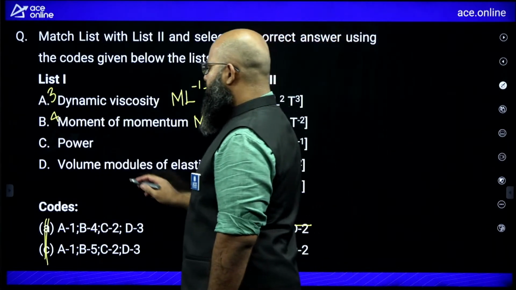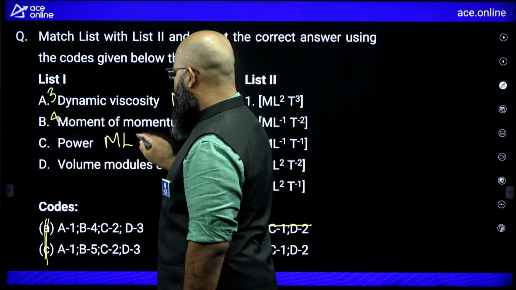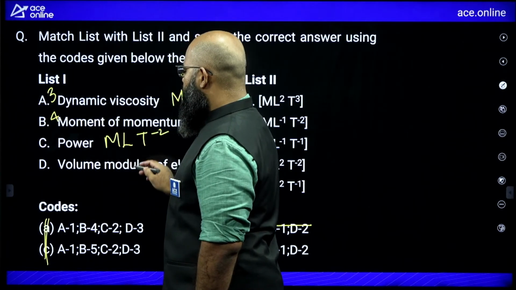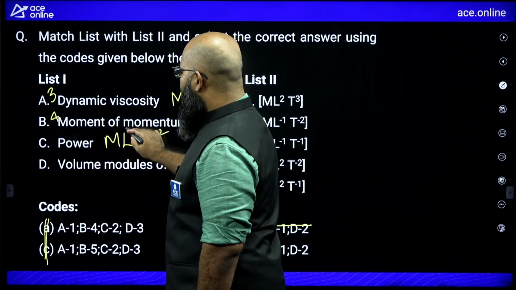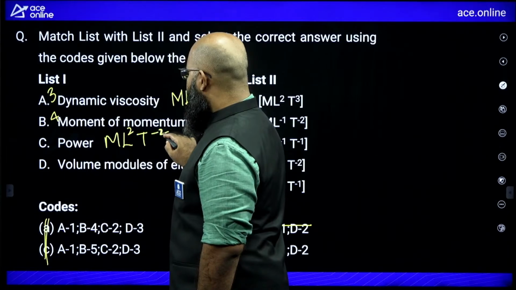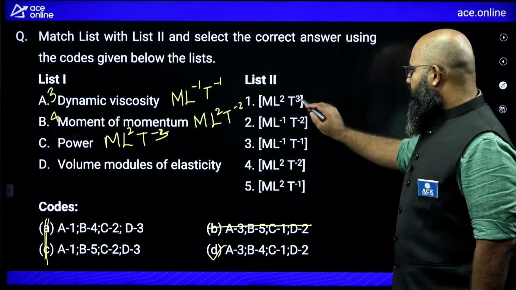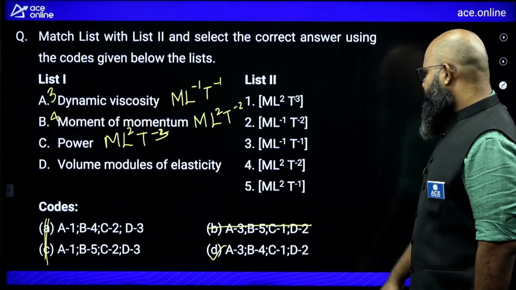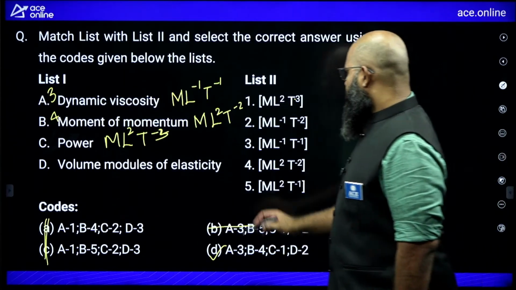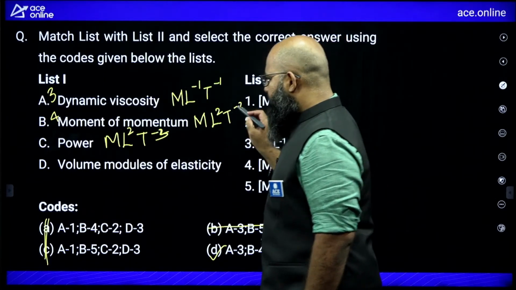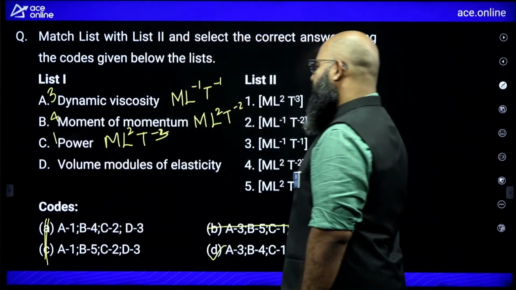Power is equal to force into velocity. So M L T power minus 2 is force. Velocity is equal to L T power minus 1. So it should be M L square T power minus 3. There should be a minus over here. Printing mistake, I'm sorry. There should be a minus over here. So C will go with 1.